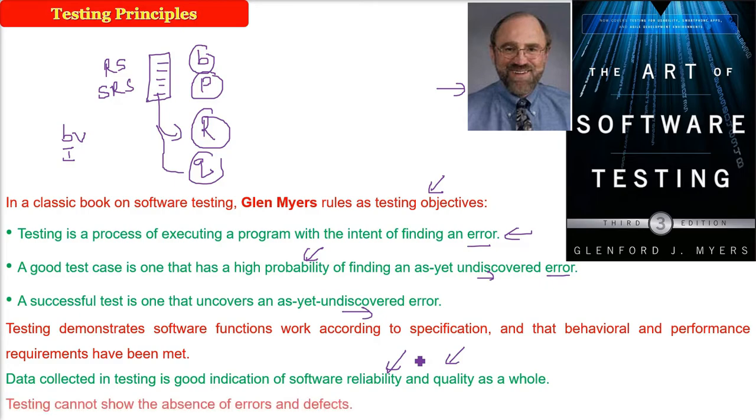Testing cannot show the absence of errors and defects. Let me read it again. Testing can show the presence of errors and defects. This we learned again: the first line which we read was that testing can show the presence of errors and defects. So the negation of the sentence is that testing cannot show the absence of errors and defects.